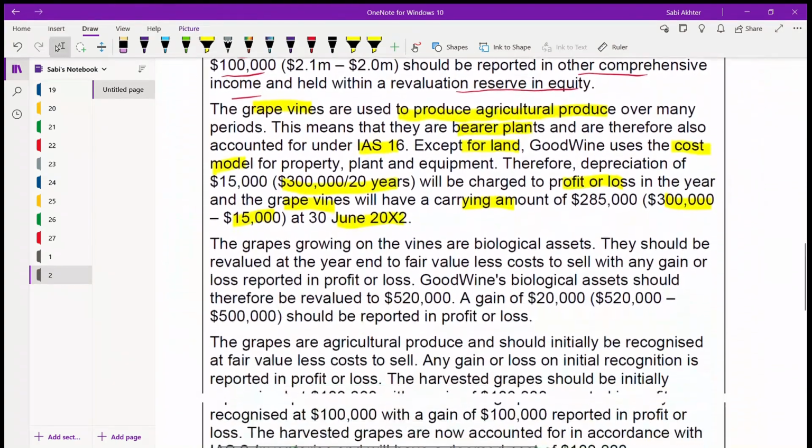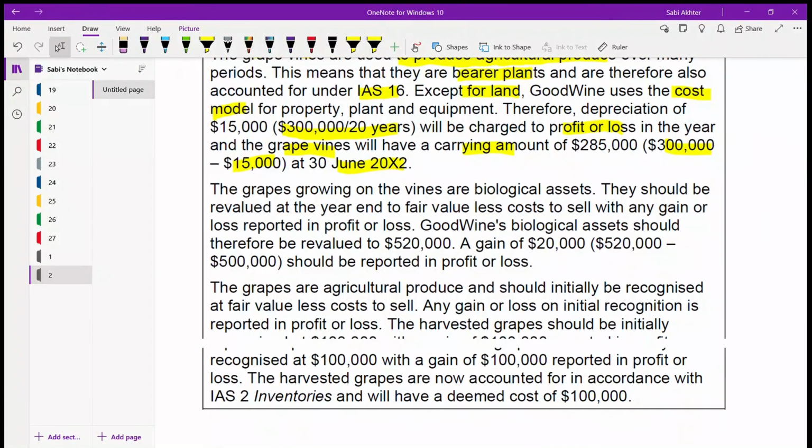Now, let us go to the grapes growing on the vines. Grapes that are growing on the vines are biological assets. They should be revalued at the year end to fair value less cost to sell, with any gain or loss reported in profit and loss. The biological assets should therefore be revalued to 520,000. There will be a gain of 20,000 because from 500 it increased to 520. It should be reported in profit and loss.